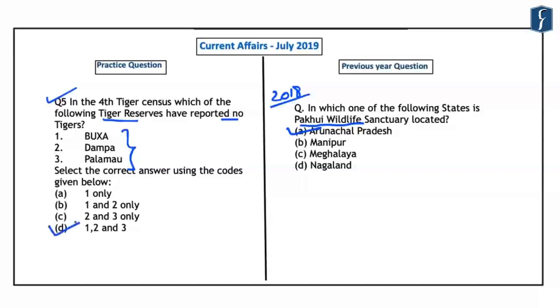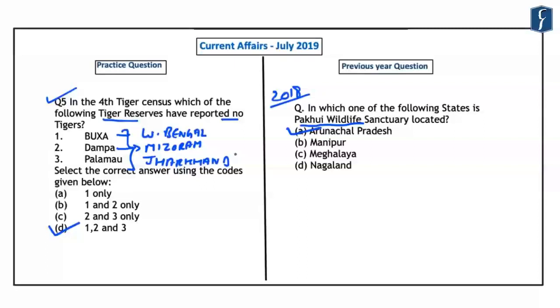Now, besides this information that is provided in this question, you should also be aware that this Buxa Tiger Reserve is located in the state of West Bengal. Secondly, the Dampa is located in the state of Mizoram, and the Palamau is located in the state of Jharkhand. So the locations of these three tiger reserves also becomes important for us from the upcoming preliminary examinations point of view. And that is because no tigers have been reported from these tiger reserves in the fourth tiger census.